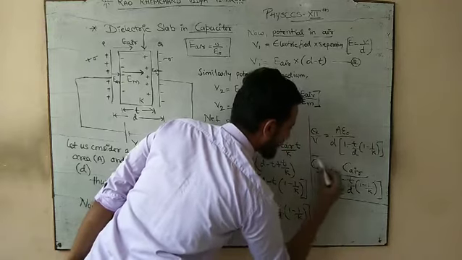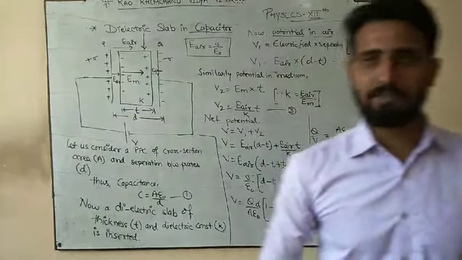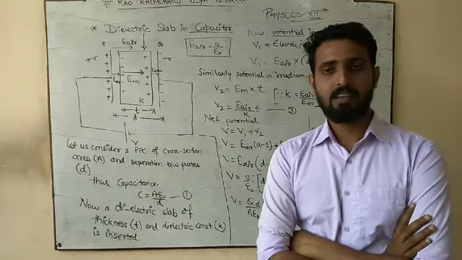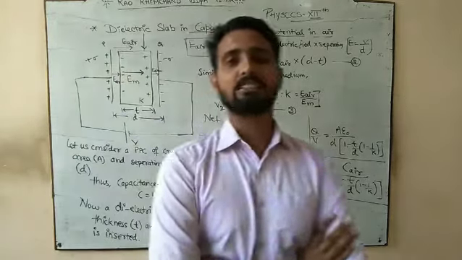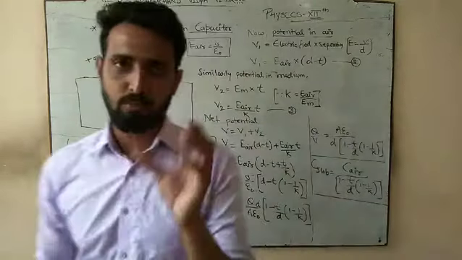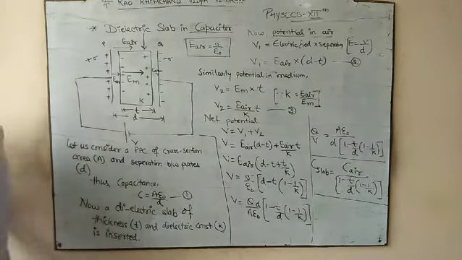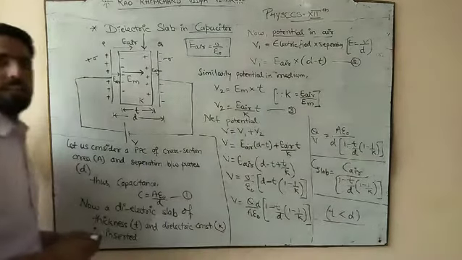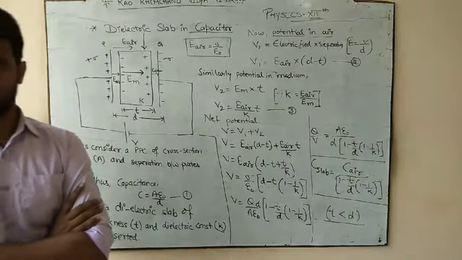And this is the expression for the capacitance of the parallel plate capacitor when a dielectric slab is inserted. You have inserted the medium, but that medium is not fully covering the space. It is only covering a small space, that is, T thickness, which will always be smaller than D. And definitely here T is always less than D, meaning the thickness of the slab should be less than D. For now, we are talking about less.